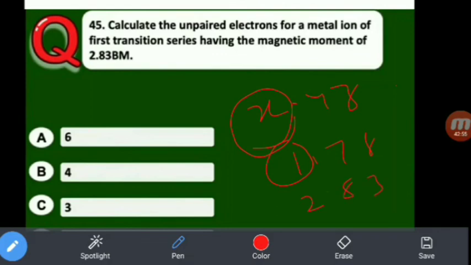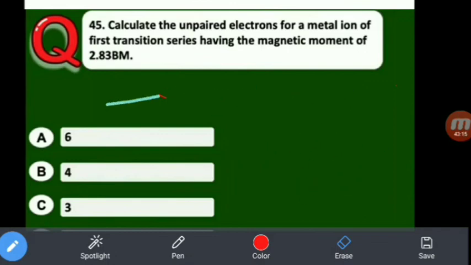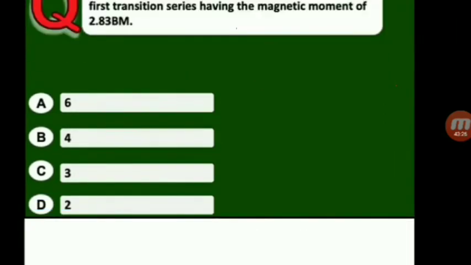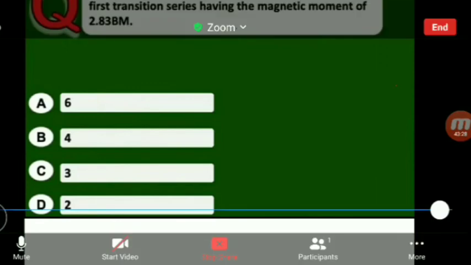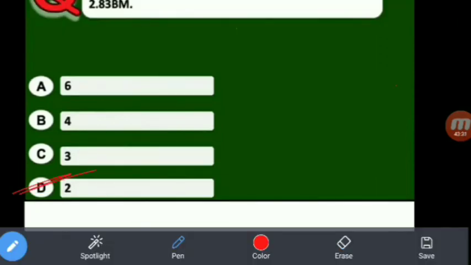If 2.83 is given, what are the unpaired electrons? 2. If 3.78 is given, what are the unpaired electrons? 3. If 4.86 is given, what are the unpaired electrons? 4. It is a simple logic. So here the magnetic moment value is 2.83 BM. Then how many unpaired electrons are possible? 2 only. So the answer is 2, that is D. So answer is D, 2 unpaired electrons.